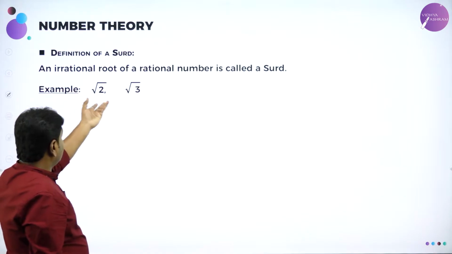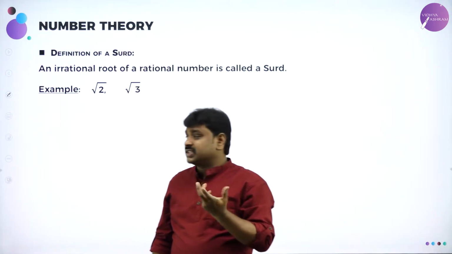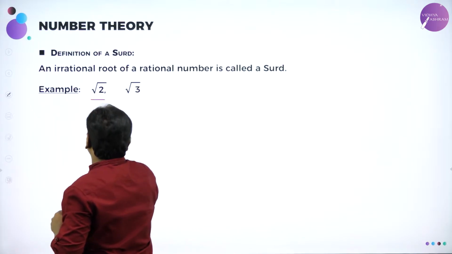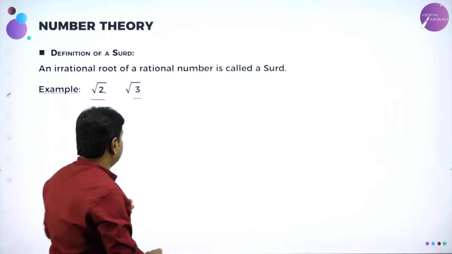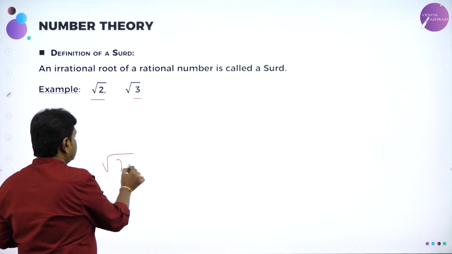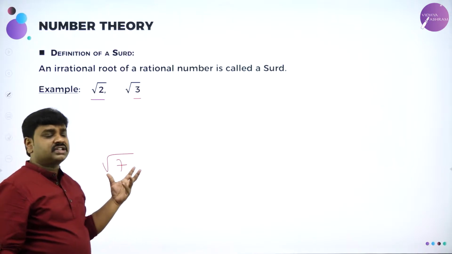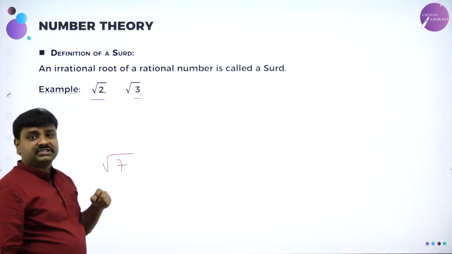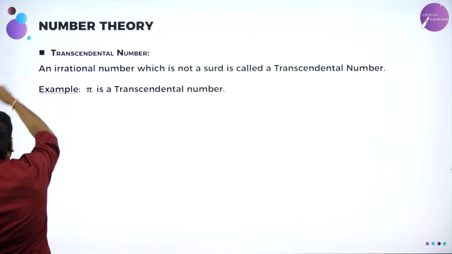An irrational root of a rational number is a surd. Root 2 is a surd. Root 3 is a surd. And root 7 is also a surd. So under the root, if I write an imperfect square, it's an irrational number, and an irrational number present says it's a surd. So now before we go ahead, there are many other examples also.